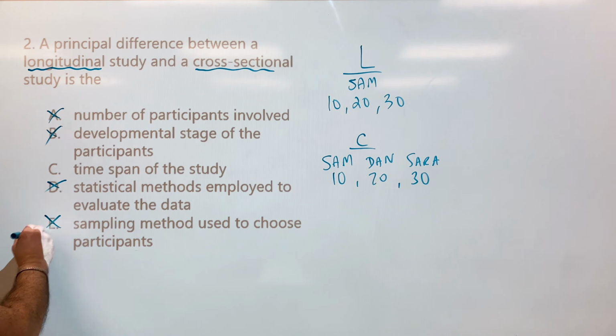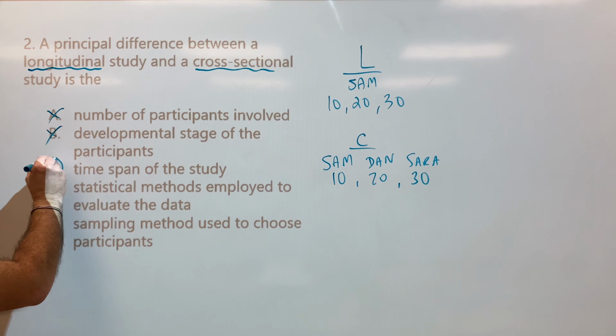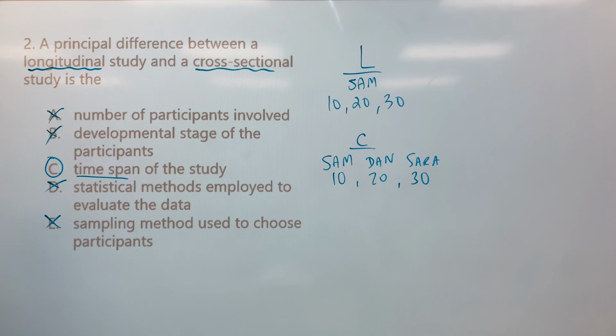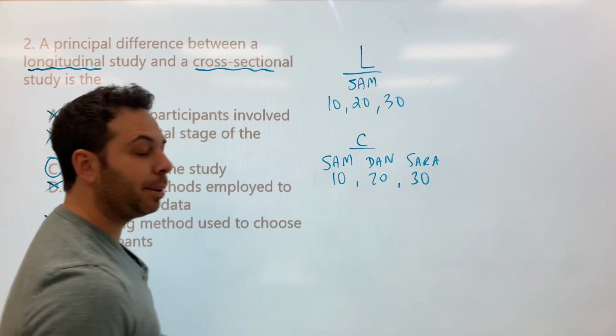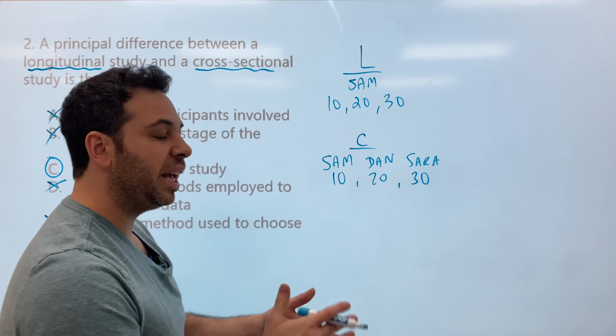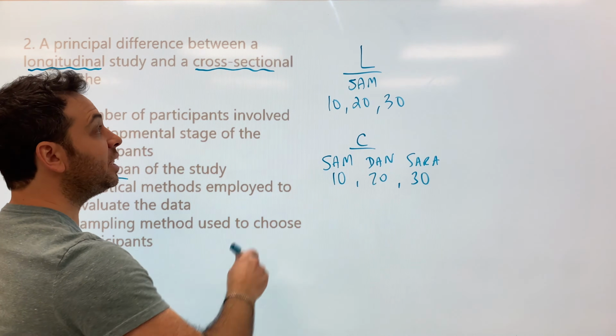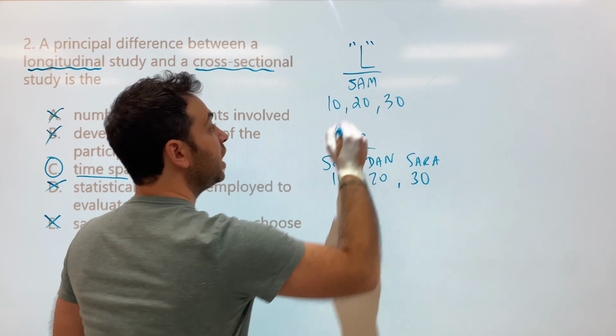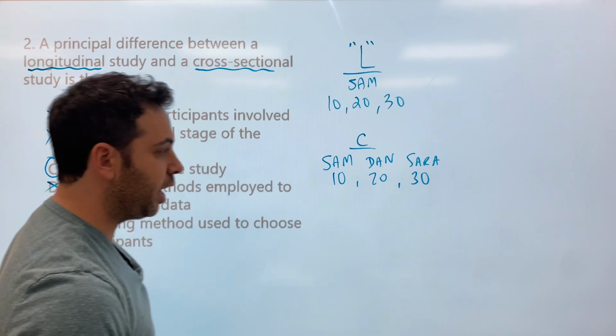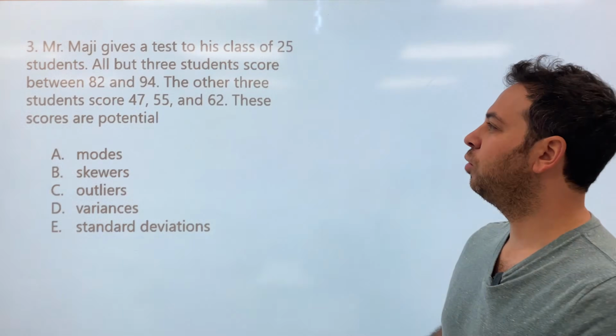Which leads us to C, time span of the study, right? A longitudinal study can take decades because I'm following the same person. Cross-sectional is very brief. And a nice memory technique is longitudinal is a very long study. So there we go. Our answer is C. All right, number 3.